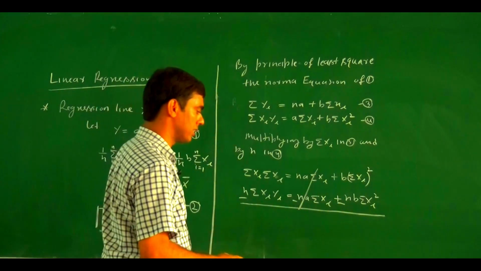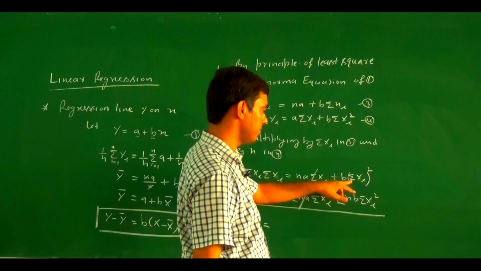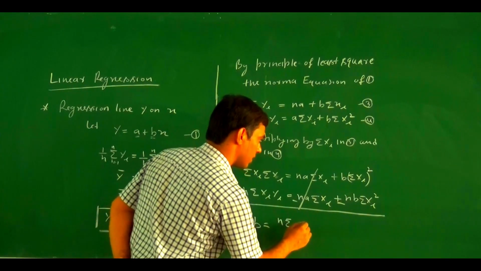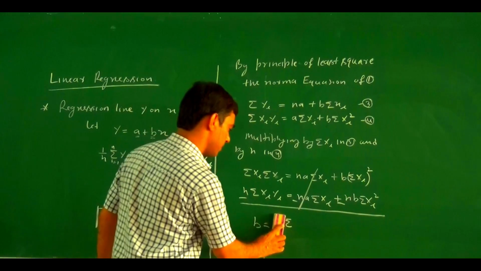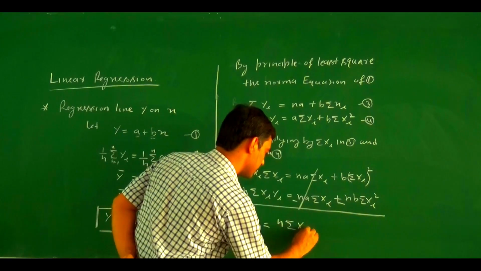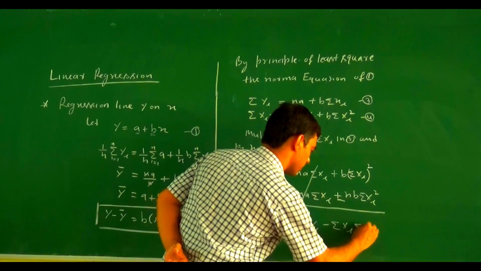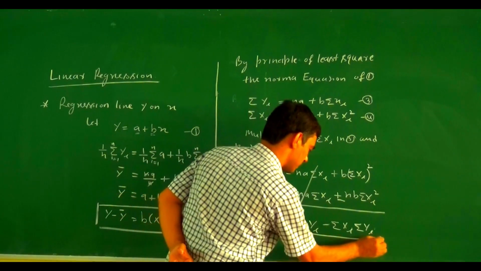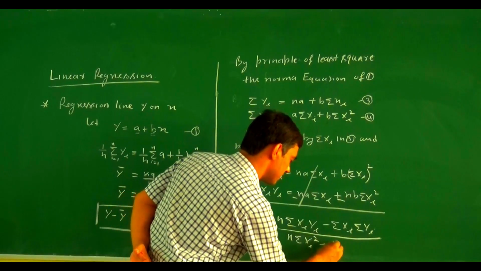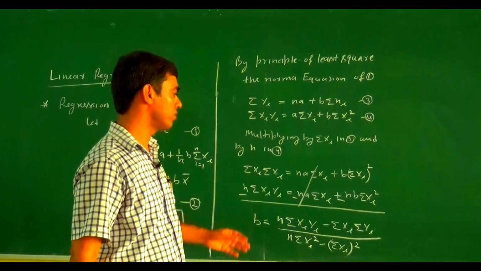Then the value of b after simplifying becomes: b equals n summation of xi yi minus summation of xi summation of yi, divided by n summation of xi square minus summation of xi whole square. This one is the value for b.